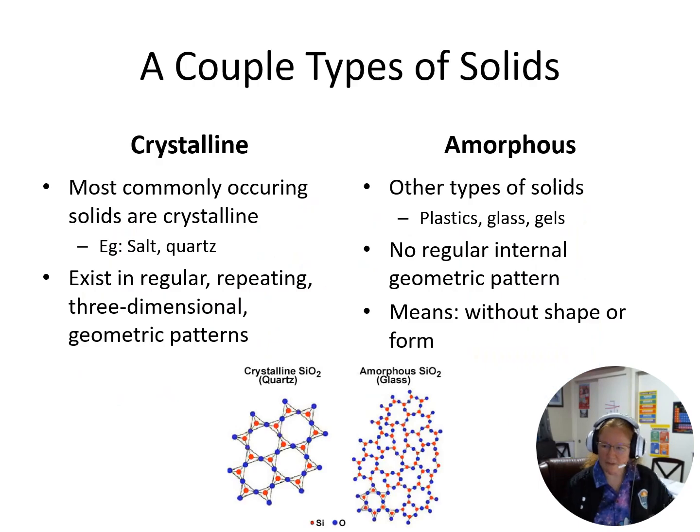Okay. When we talk about solids, there's actually two types of solids to think about: crystalline and amorphous. Most solids that are commonly occurring are crystalline, and so they have regular repeating three-dimensional shapes. Crystalline solids is where we get really pretty crystals from that are shiny and that we can see a nice look to. With amorphous solids, we're not going to see that nice regularity. There's no internal geometric pattern. There's no shape or form to it when they are amorphous.